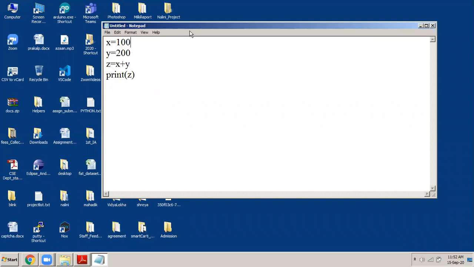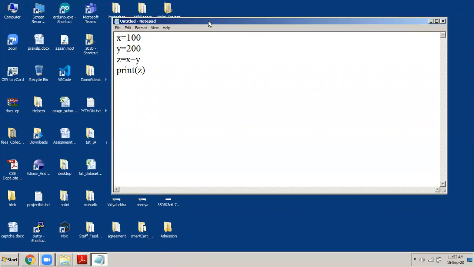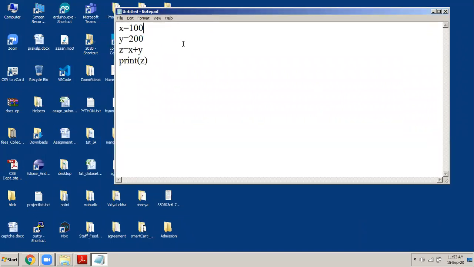Remember, statements in Python don't end with a semicolon. But even if you want to put semicolons, it is fine, no problem. It doesn't give you an error. If you are used to it, you can end statements with a semicolon. Otherwise, normally I prefer not putting a semicolon at the end.